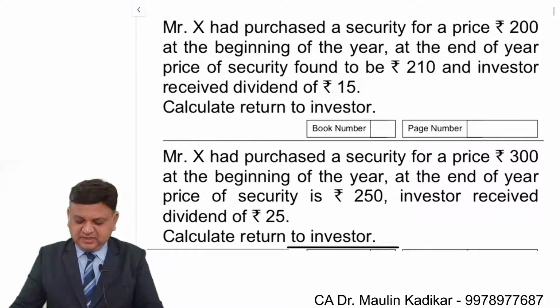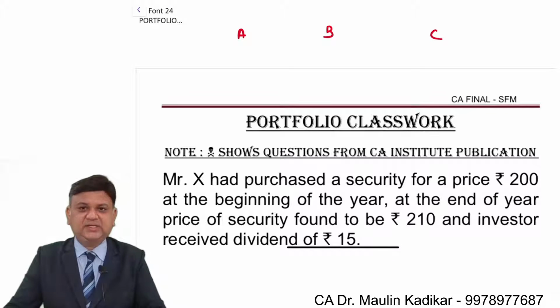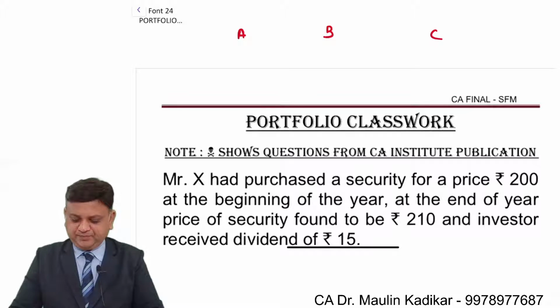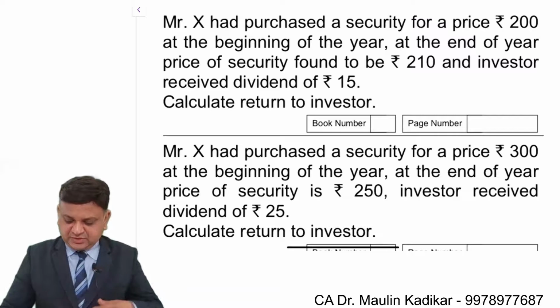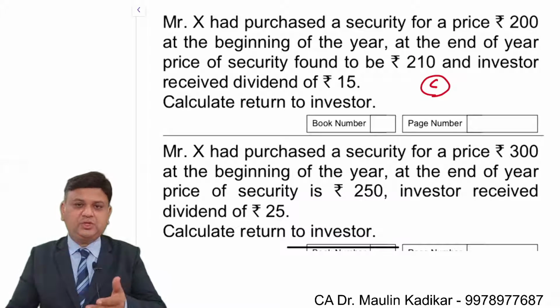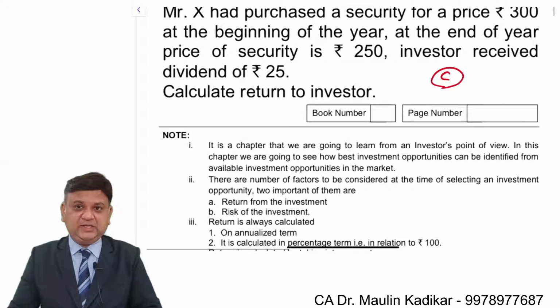Just if at all I say that A is an important question, B is a moderate question, and C is a less important question, then in my opinion it is like this. The first question is only to introduce the concept of the return. Return can be negative also.